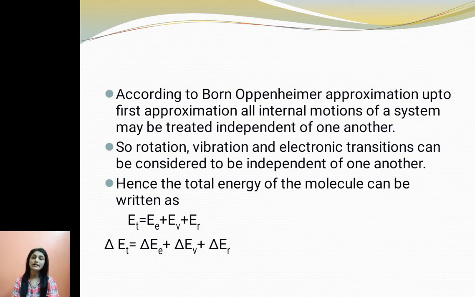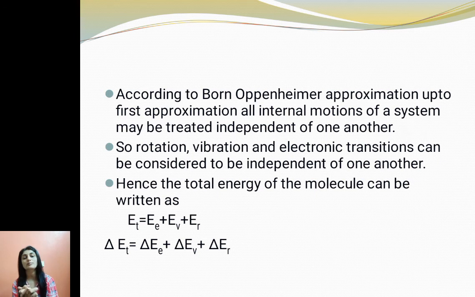Here also we are going to use the Born-Oppenheimer approximation, just the way we used it in the vibration rotation spectrum. According to the Born-Oppenheimer approximation, we can consider that all the motions, rotational, vibrational, and electronic, are independent of each other.